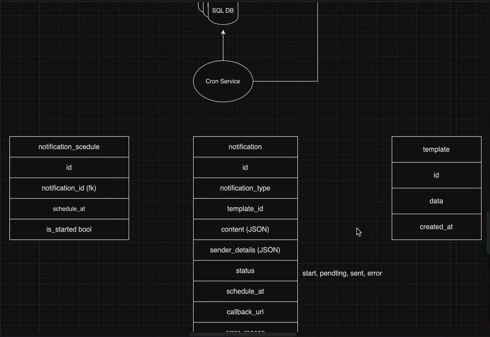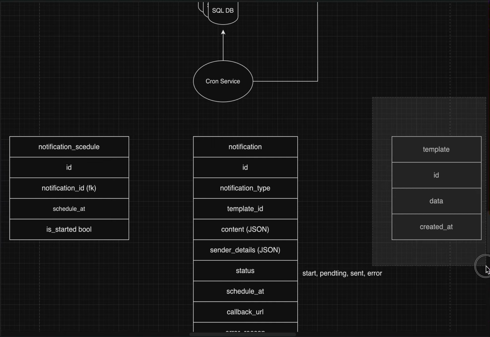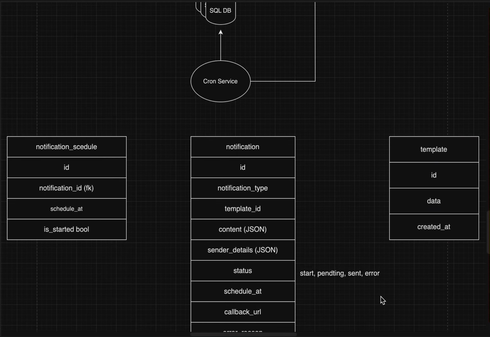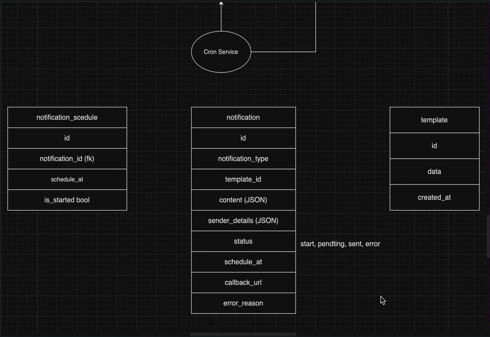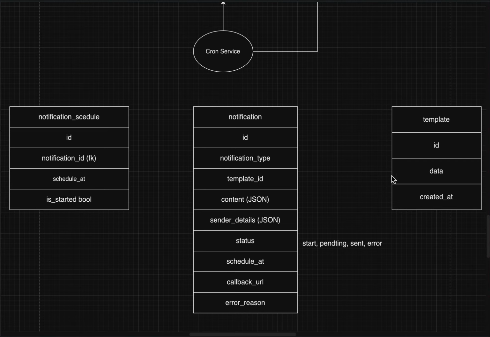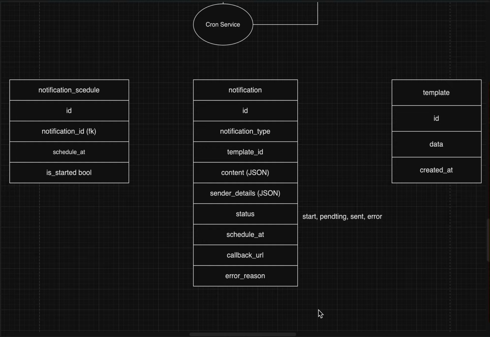Now comes the part of what a template is. This was not mentioned in the requirements. As I mentioned, I wanted to design this system in a way that you can use if you want to create this type of system as a real-world third party service. So what is a template? Every notification has some set of templates. If we want to send an email, we'll let the user know what templates we have for the email service.